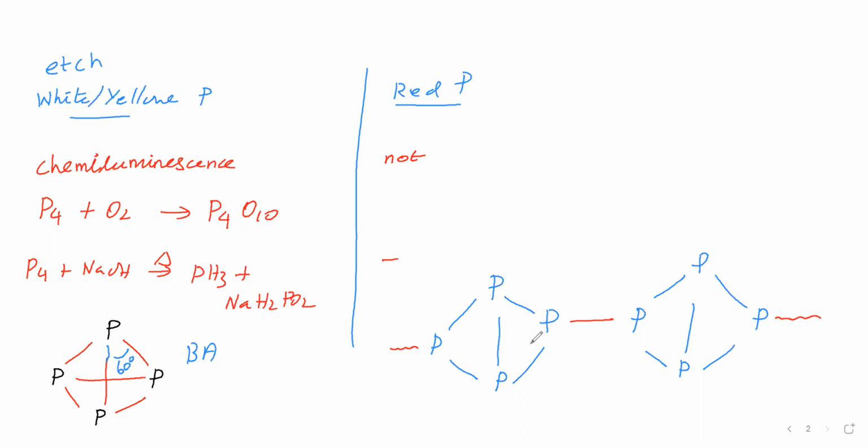Okay. So we said the reactivity of white phosphorus and red phosphorus. Then, how to prepare red phosphorus? Red phosphorus is prepared from white phosphorus. We take white phosphorus at 573 Kelvin and provide an inert atmosphere. For several days the white phosphorus is left at 573 Kelvin, and then it converts into red phosphorus.